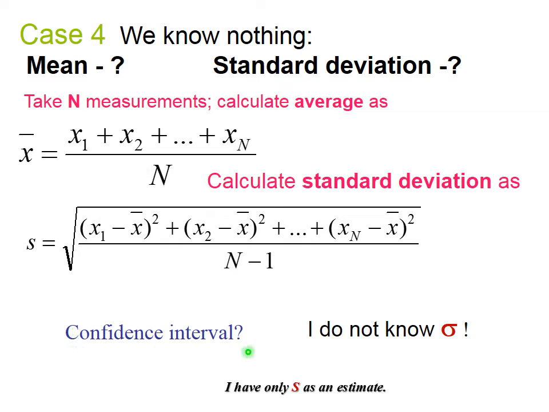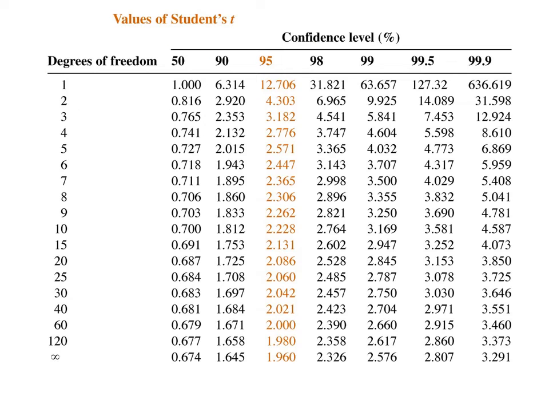So how can I calculate confidence interval from this and this? I do not know sigma. I only have S as my estimate. This problem was solved by Irish mathematician Gosset, who wrote under pseudonym Student. So we name this Student statistics. Student is not student, it's simply a name.